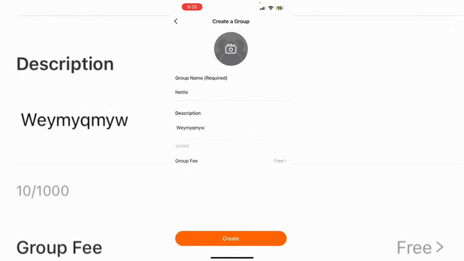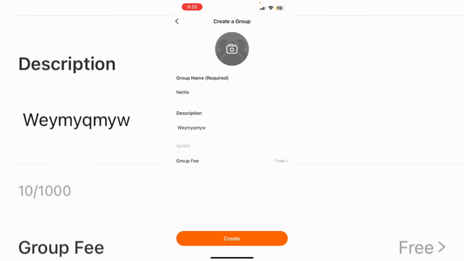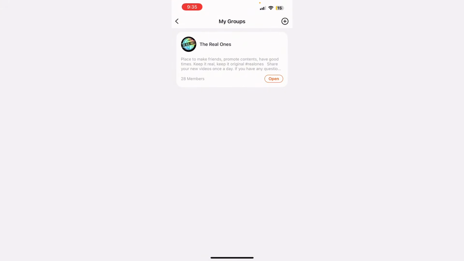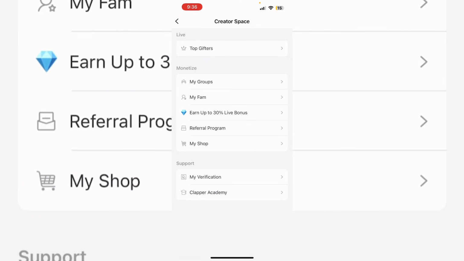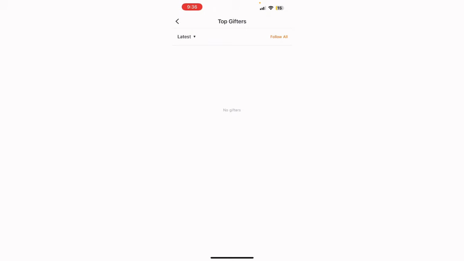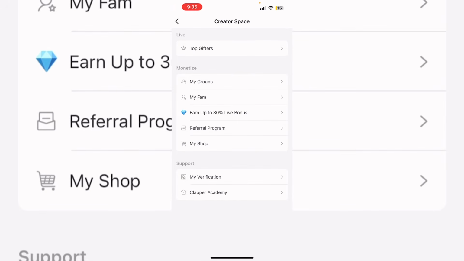I personally don't do this. I'll leave it for free. And then you can just create the group however you like, and you can send invites to people. That's my group right there on Clapper, where I can just send invitations and they can share the videos and promote their stuff. So the menu is pretty bland for some people, but it does the job.